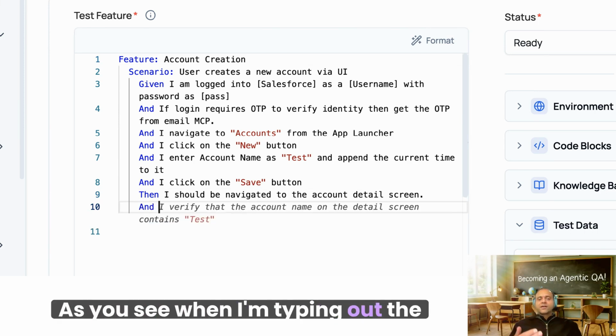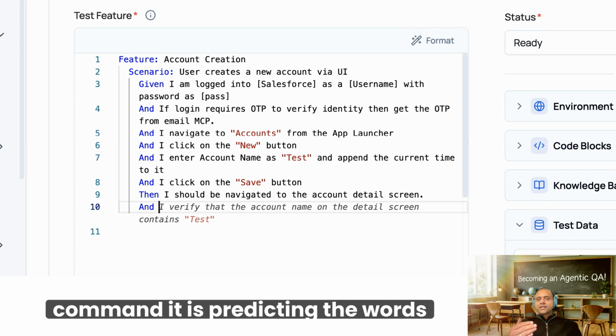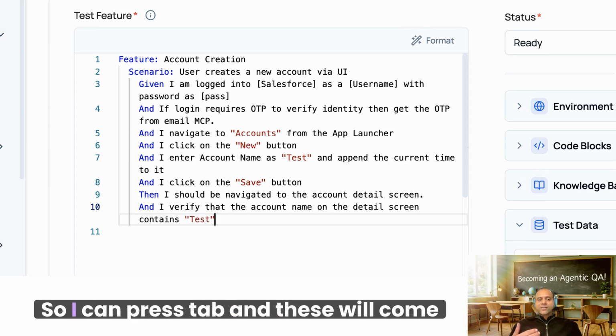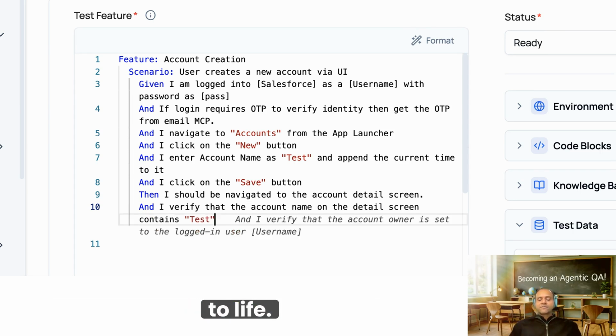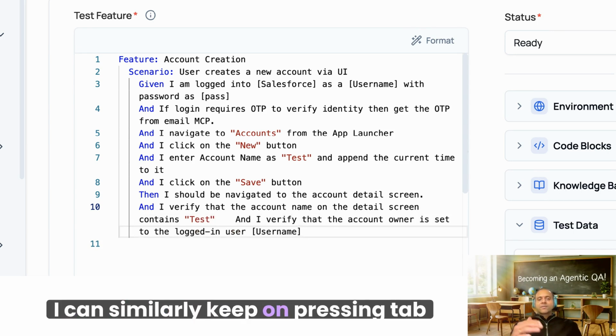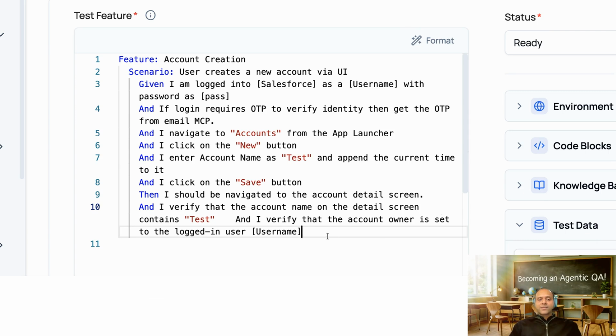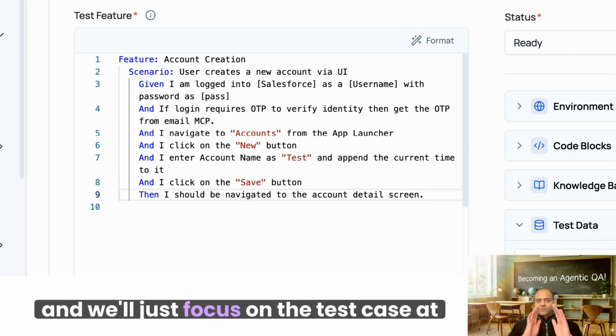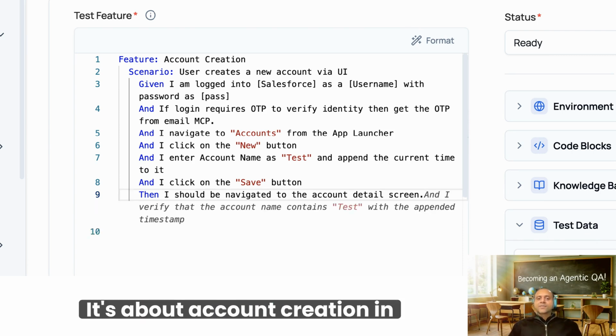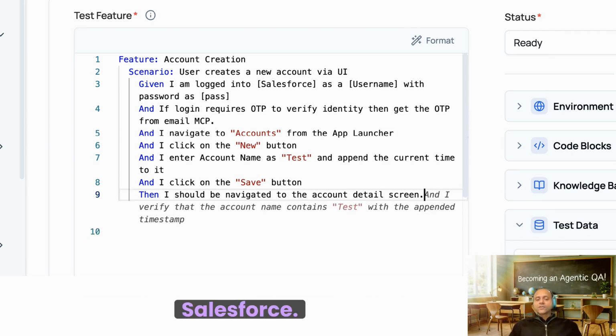As you see, when I'm typing out the command, it is predicting the words ahead. So I can press tab and these will come to life. I can similarly keep on pressing tab and it will keep on generating the test case for me on the fly. I will get rid of all of this and we'll just focus on the test case at hand. It's about account creation in Salesforce.